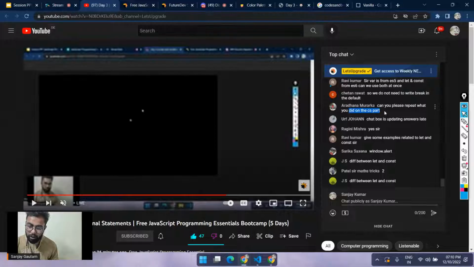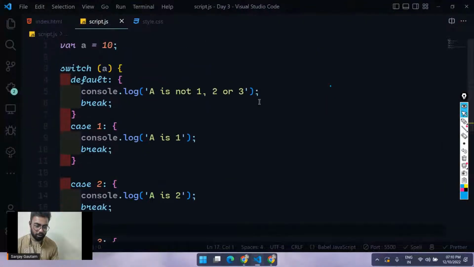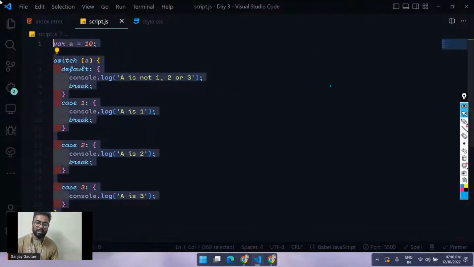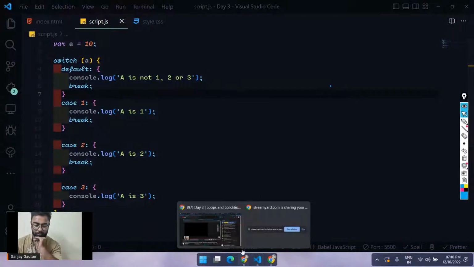Can you repeat the CS part? Which CS part? Can you please repeat what you did on the CS part? What is the CS part you're asking about? By the way, just take a screenshot of this code.